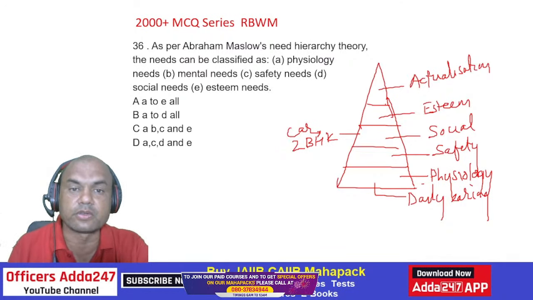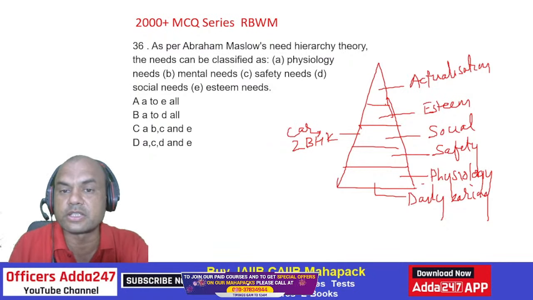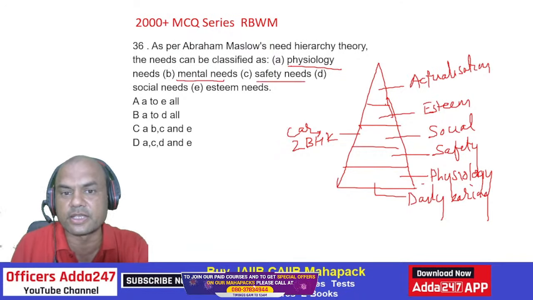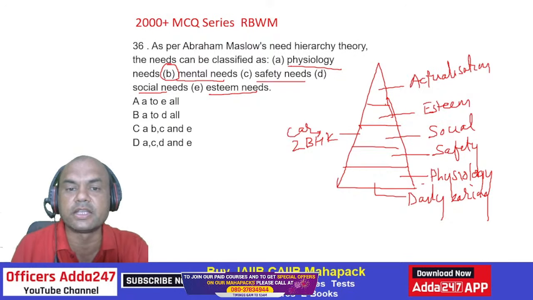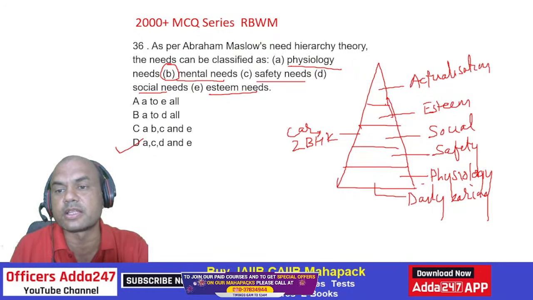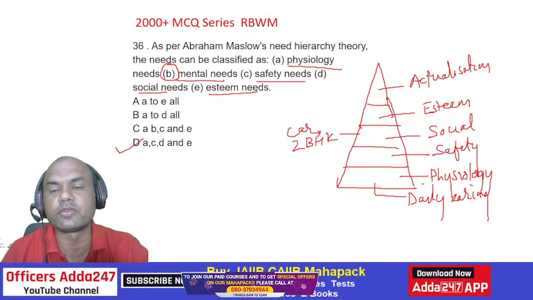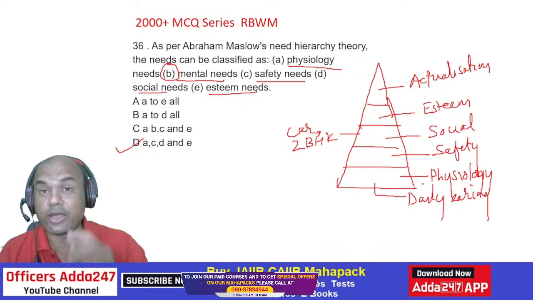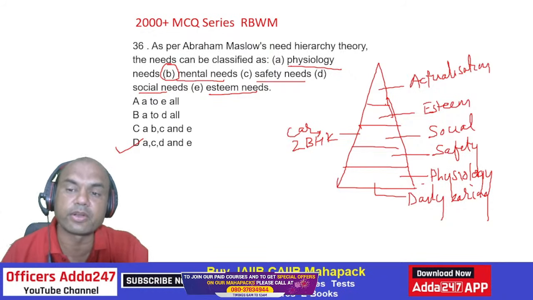So the question over here is, as per Abraham Maslow's need hierarchy theory, needs can be classified as what? Physiology, it is there. What is this mental? Mental is not there, right? Safety needs, it is there. Social needs, it is there. Esteem needs, it is there. But mental is not there. So this is the wrong answer. So it is A, C, D, E. Yes. And the one which is not given over here is actualization, self-actualization we call it. Okay. This retired person or actualization person will always have the requirement like pensioner loan or reverse mortgage loan. These will be given to this actualization.